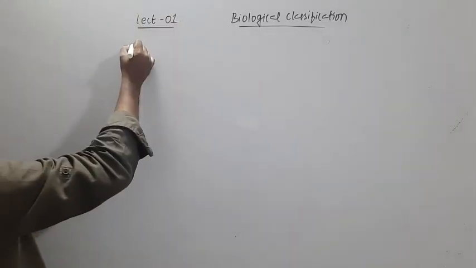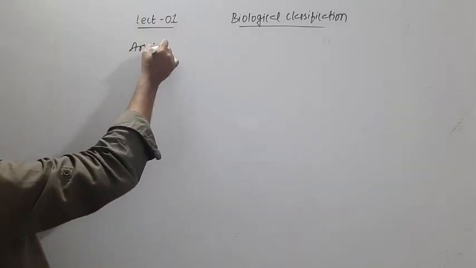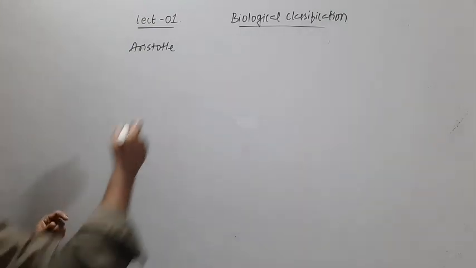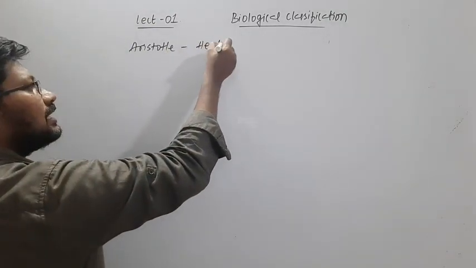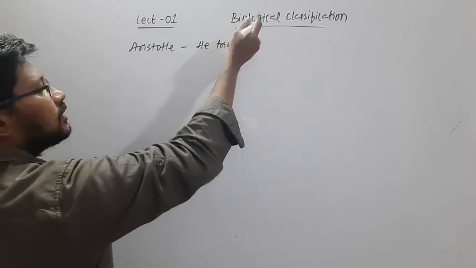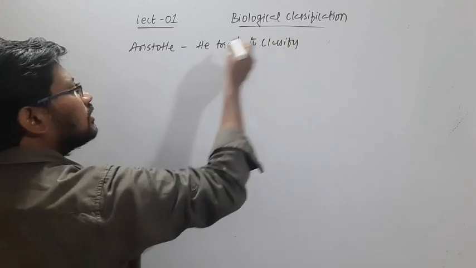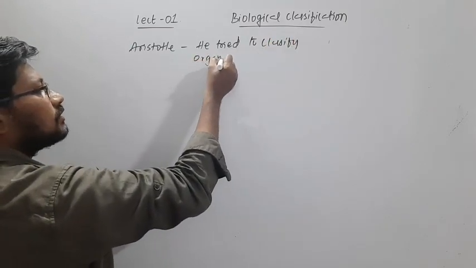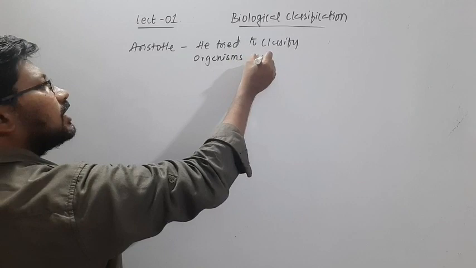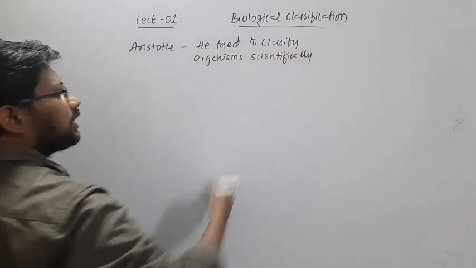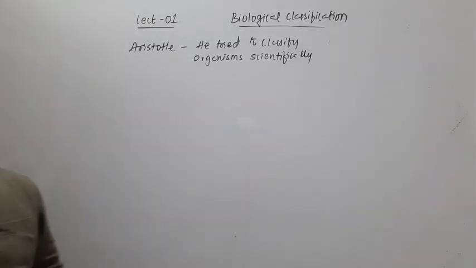So here, Aristotle is the first person, as we know, who tried to classify organisms scientifically.